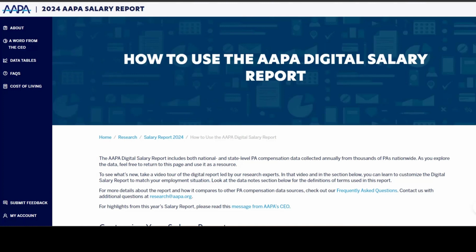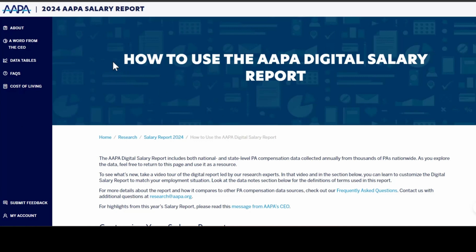Whether you are a PA negotiating a contract, a student or employer curious about compensation, or anyone else interested in the PA profession, the teams here at AAPA have developed this resource to provide you with critical compensation and benefits data as soon as they become available. If you have used this tool in the past, you might notice that we have included a few new features to give you additional insights into PA compensation. But let's start our tour here at the landing page.